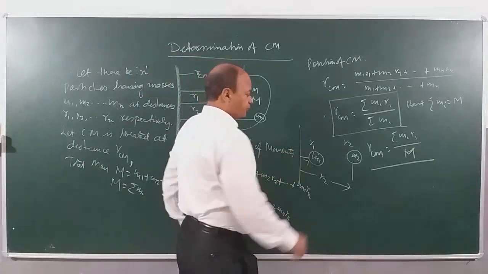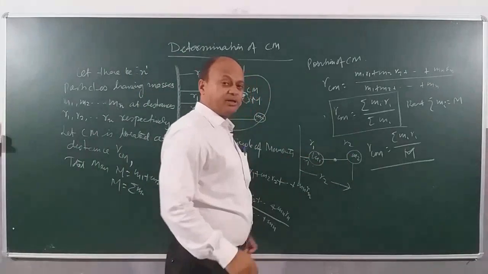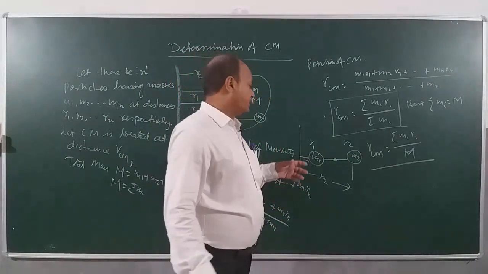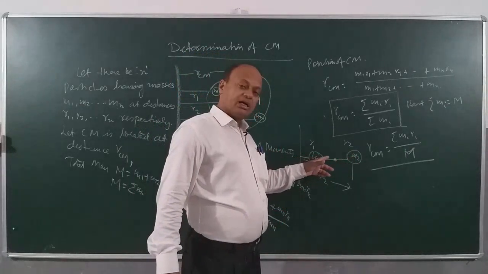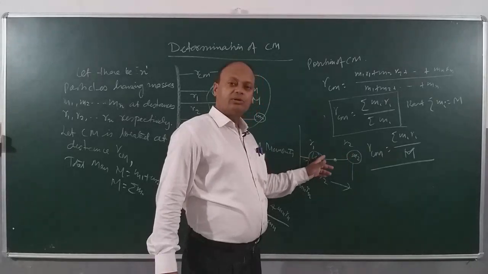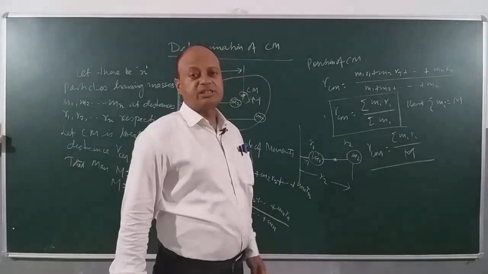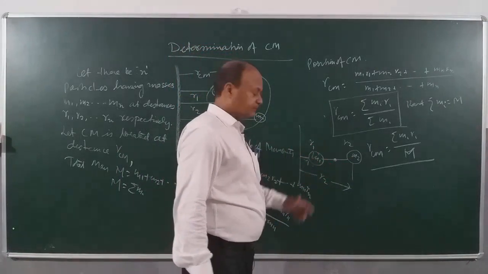So center of mass, suppose, is here somewhere. Always remember, for a two body system, the center of mass will always be at a point lying on the line joining the centers of the two masses, always between them, not outside.